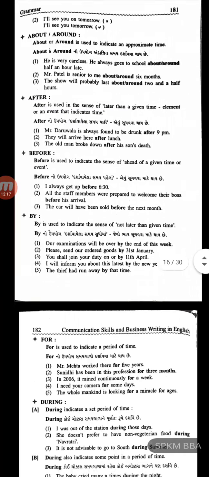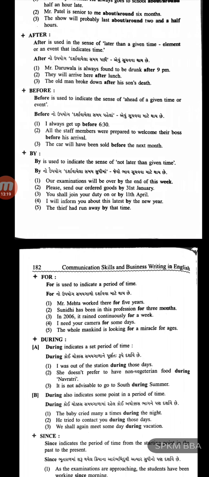Right? By, for. By also is used. By is used to indicate the sense of not later than a given time. How is it used? First, our examinations will be over by the end of this week. By the end of the week. Please send our ordered goods by 31st January.